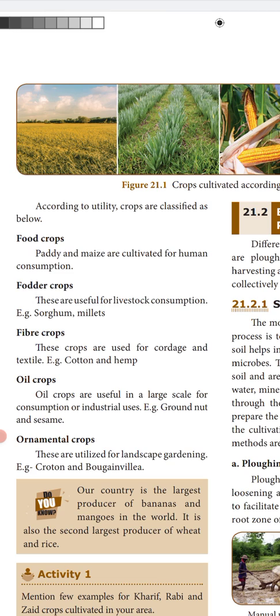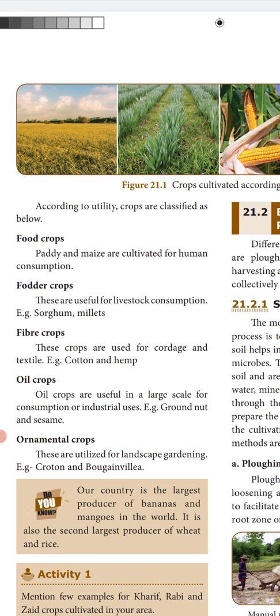For example, sorghum and millets. Fiber crops are used for cordage and textile. Jute and linen materials, which are very costly, are taken from plants only. They take the fiber from the plants and make clothing. So these crops are used for cordage and textile.